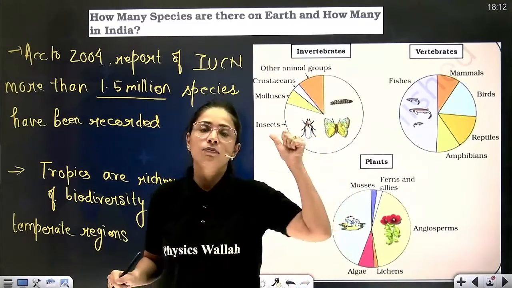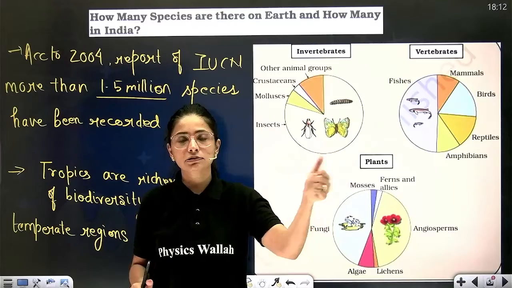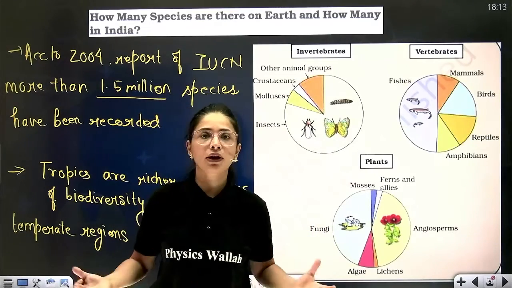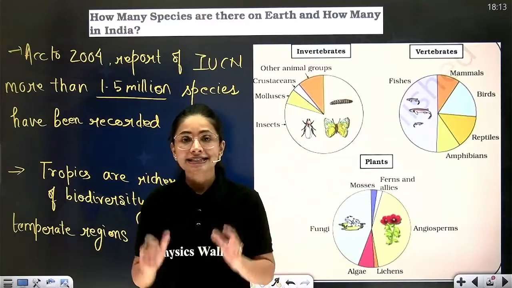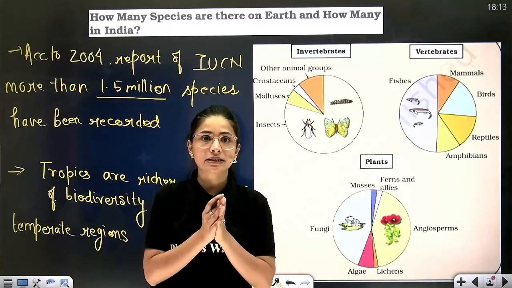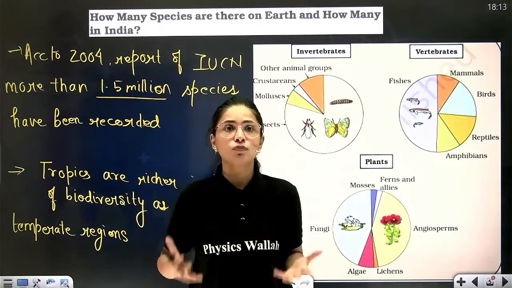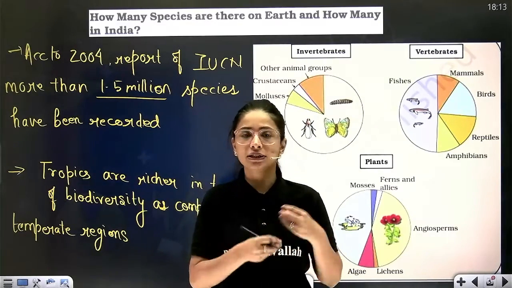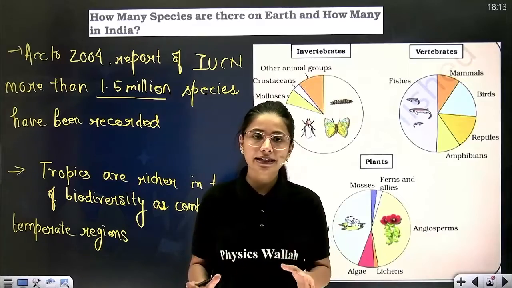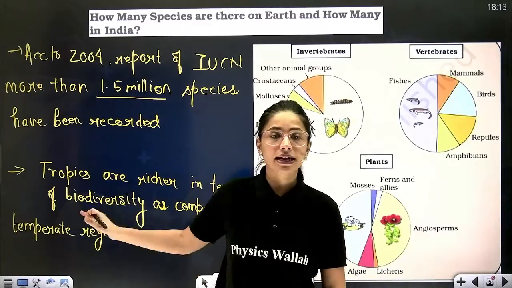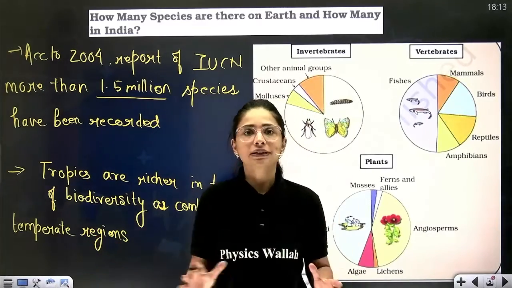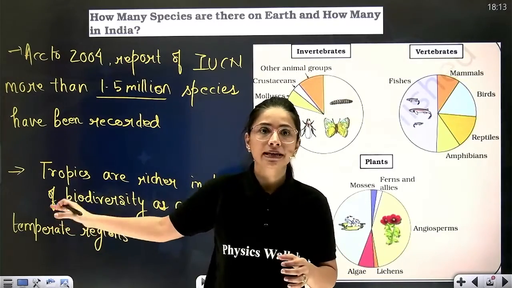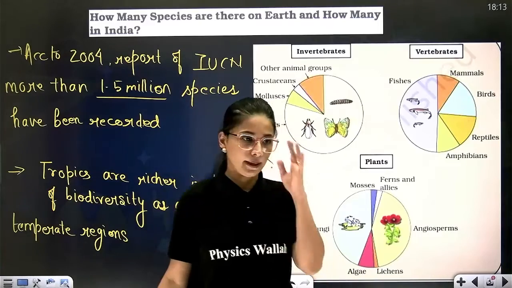Number one, more sun rays. More sun rays means more temperature, more rainfall. Automatically, conditions become more favorable for species to flourish. Second, tropical regions are less seasonal, more predictable. They are not subjected to catastrophic conditions again and again. Less glaciation is observed in tropical countries as compared to temperate. So all these things favor the growth of species in tropics as compared to temperate.